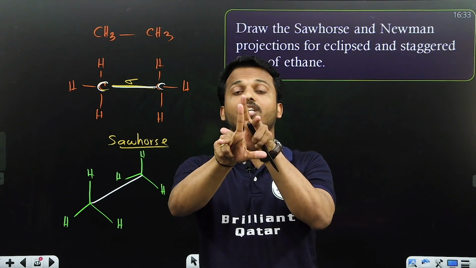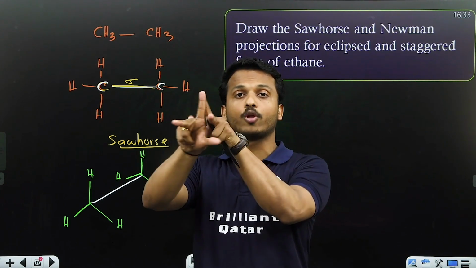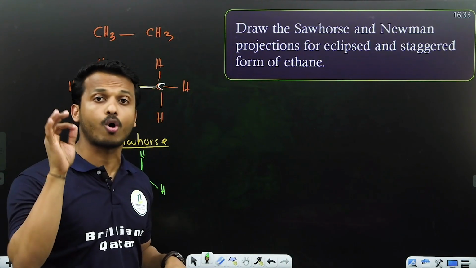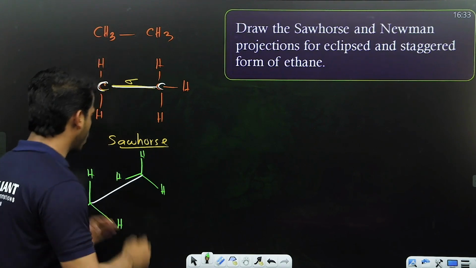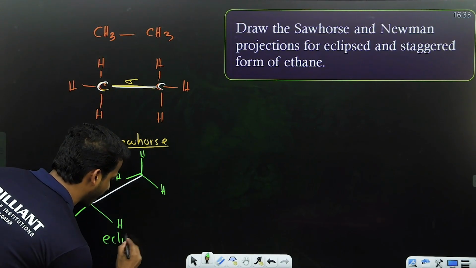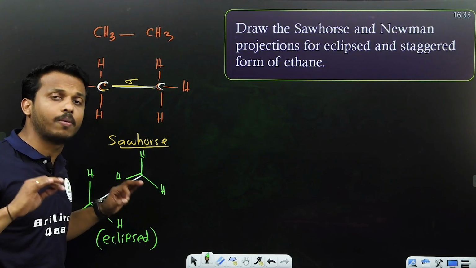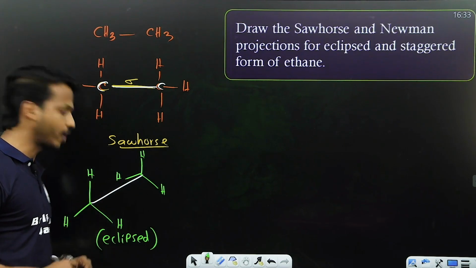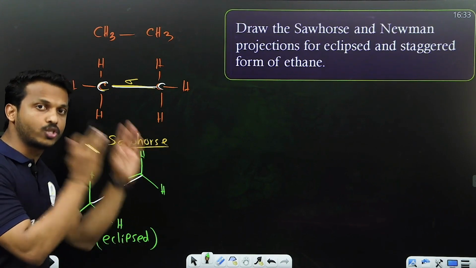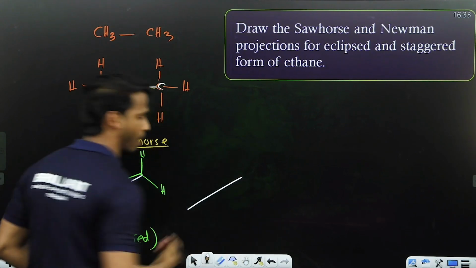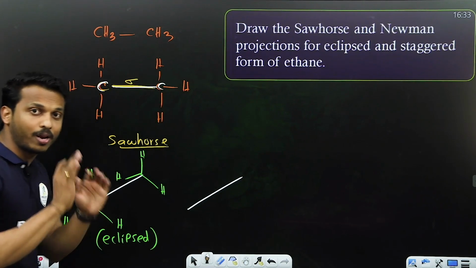It is highly unstable because of repulsion. Same groups repel when they are face to face. That is called torsional strain. So this form is called the eclipsed form. Eclipsed is the highly unstable conformation. Eclipsed means all are face to face. How do we draw the staggered one? Same as this one; for the first carbon, don't change it.